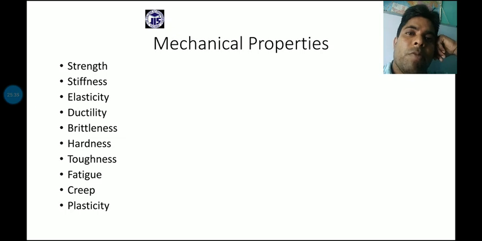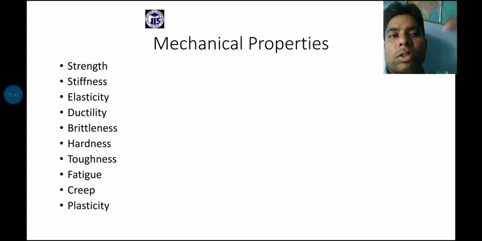So time and temperature both are important for creep failure. That is the case of failure analysis of any type of material. These are the eight or nine points.